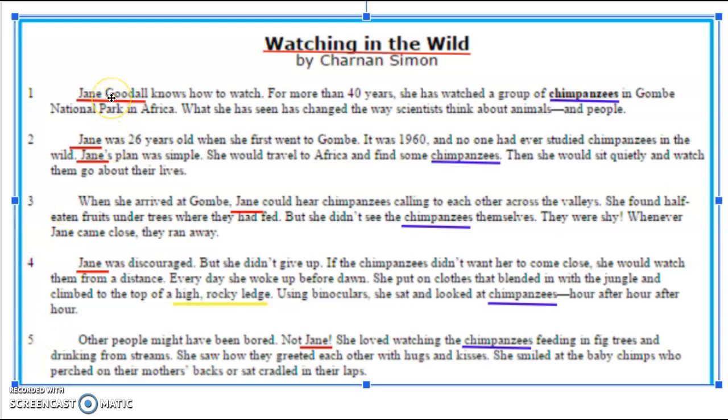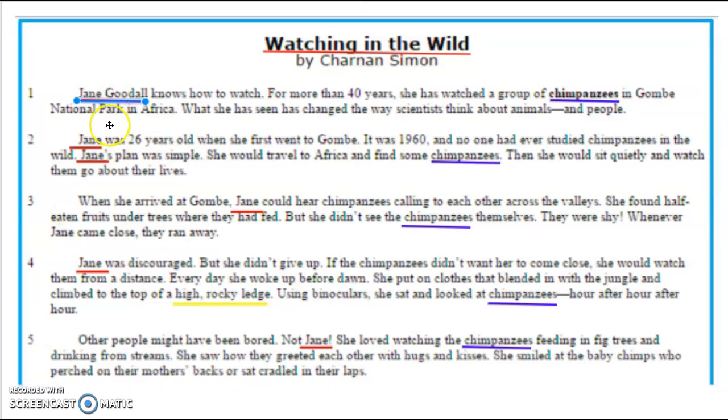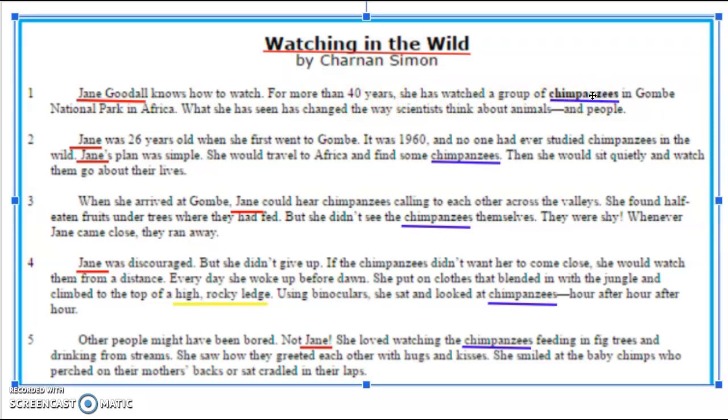I notice in the first sentence, it says, Jane Goodall knows how to watch. Well, right away, that makes me think that Jane Goodall is watching something in the wild or something in nature. As I scan across the first sentence, I see the word chimpanzees. So that makes me predict that Jane Goodall is watching chimpanzees in the wild.